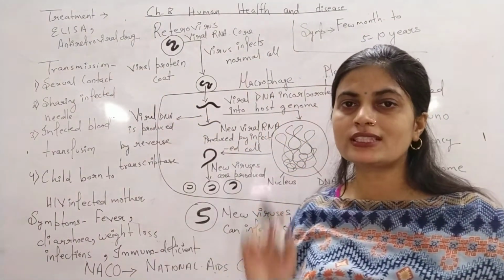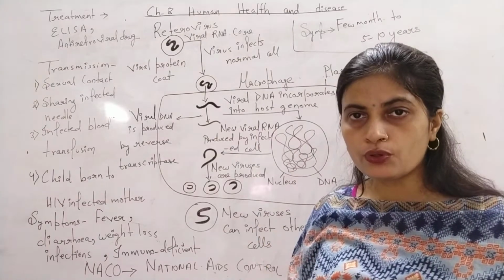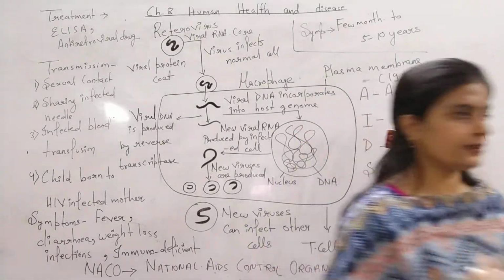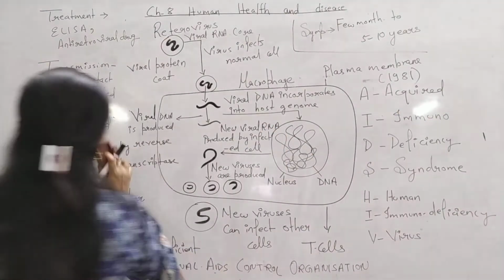ELISA. Its definition is given in your book, enzyme linked immunosorbent assay. I am just writing it down.